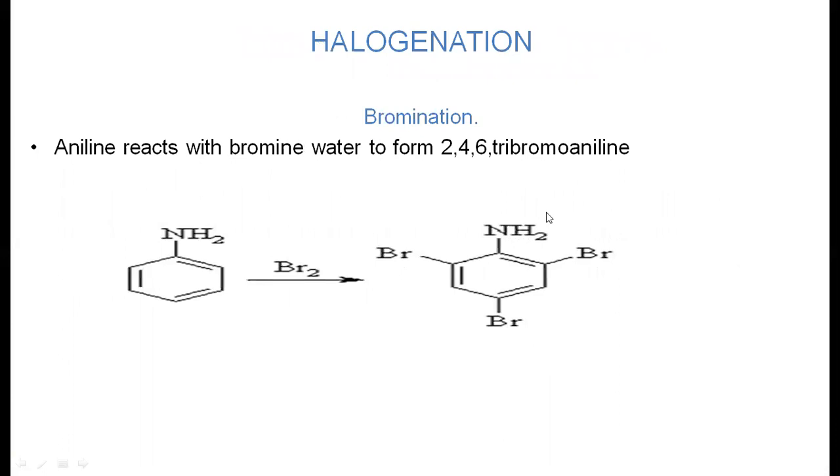The best example of an electrophilic substitution reaction is halogenation. Here, aniline reacts with bromine in water and produces 2,4,6-tribromoaniline. Generally the electrophile should react at either the ortho or the para position, but here the nitrogen is a strongly electron-activating group, hence the electrophile simultaneously attacks the second, fourth and sixth positions and produces 2,4,6-tribromoaniline.